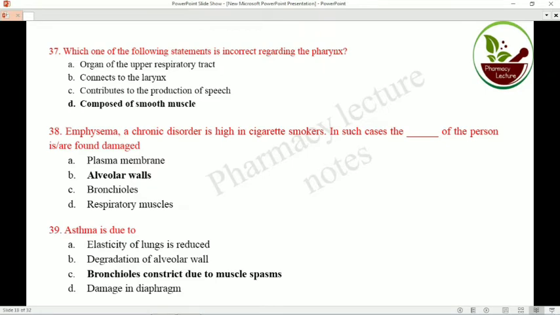That means the conducting zone or respiratory tract constricts or narrows due to smooth muscle contraction or spasm, which is called asthma. When there is smooth muscle contraction, there is a chance of asthma.